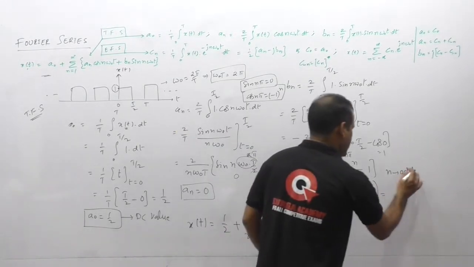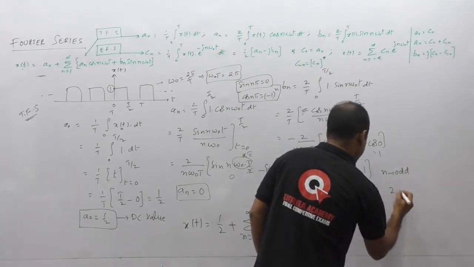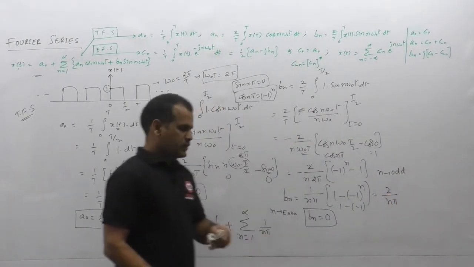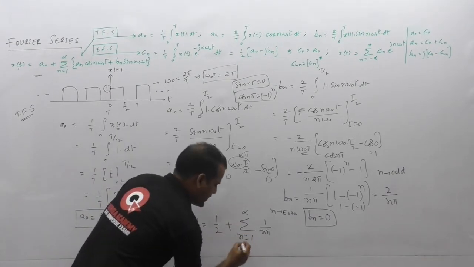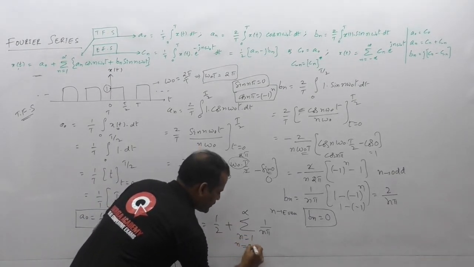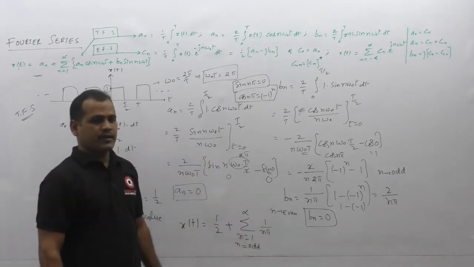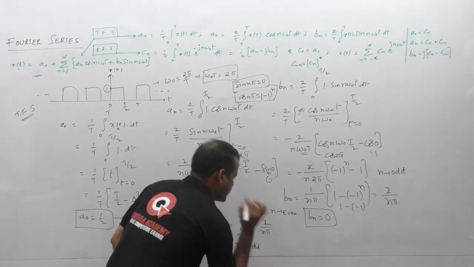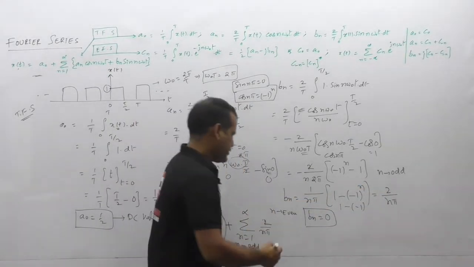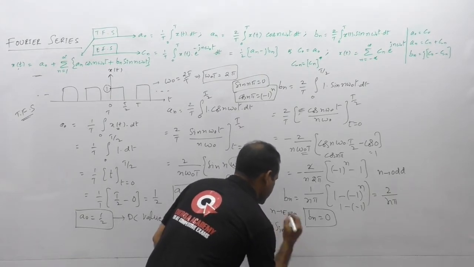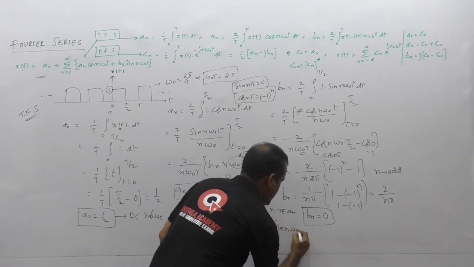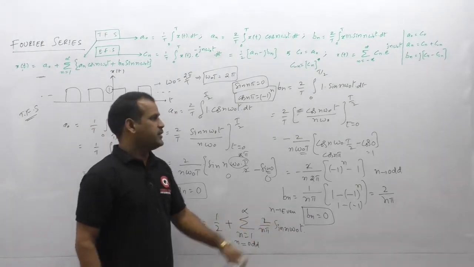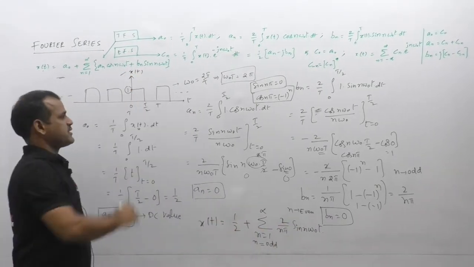So for n odd, we get the bn value 2 divided by n pi, so in this expression we can write that only for odd harmonics, the bn value we can take as 2 by n pi, multiplied by sine terms, that is sine n omega naught t. Right. This is the trigonometric Fourier series expansion for this waveform given for x of t.